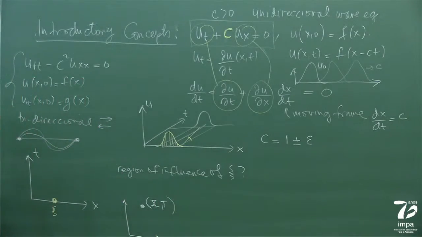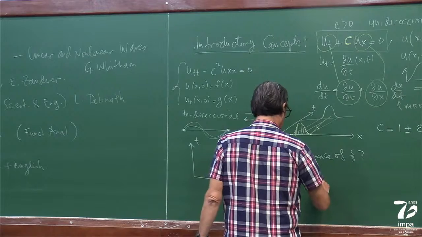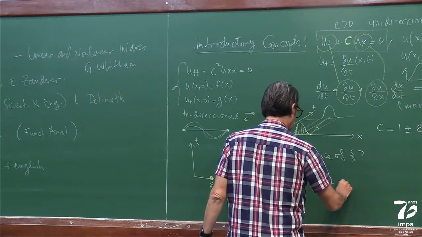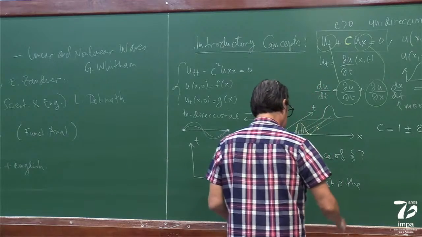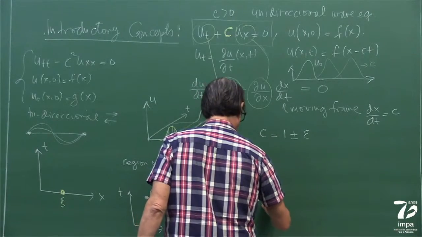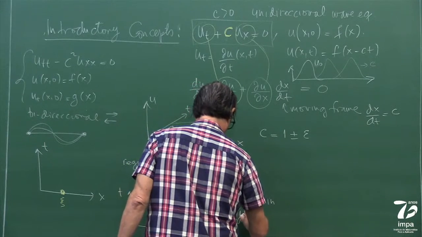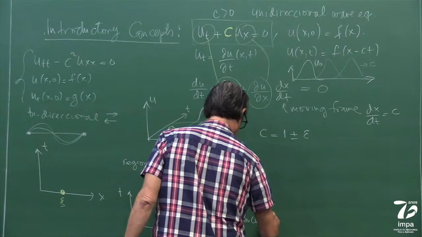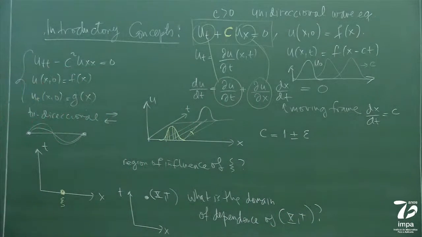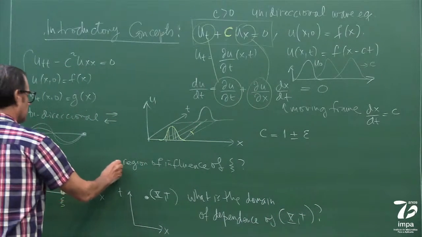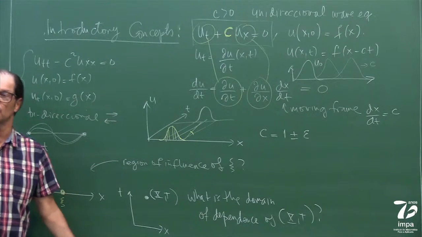Another question I can ask is, I have a point here, which I'm going to call capital X, capital T. Let's look at this one maybe first.